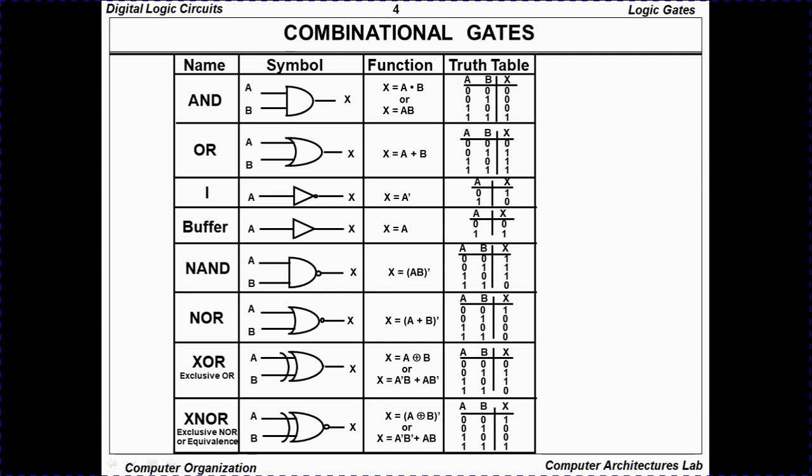And then XNOR is the opposite of the XOR gate, or we can say that it complements the XOR gate, right? So XNOR means XOR followed by a NOT gate.